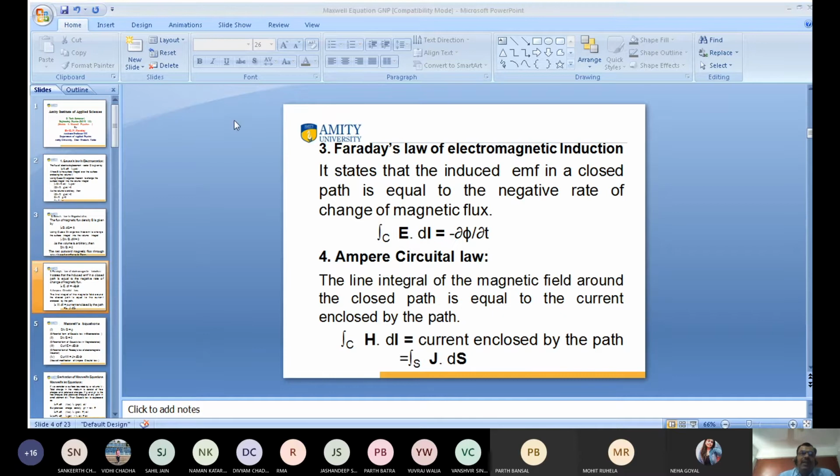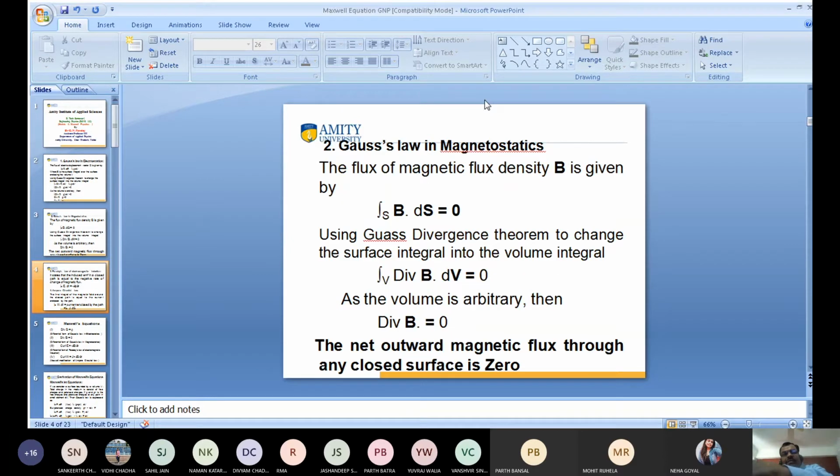Okay, so the third one is again used by Maxwell. This is very important. What is Faraday's law? Can any one of you tell me what Faraday's law is? Has anyone studied Faraday's law? Mr. Yuvraj Walia, do you get my voice? Yes, sir. Sir, I don't remember the exact law.